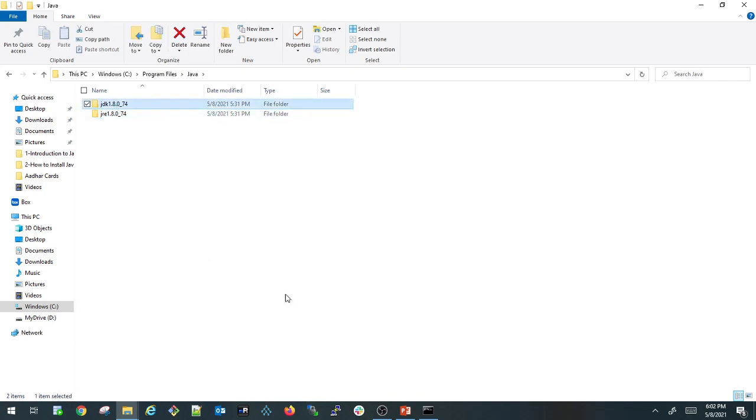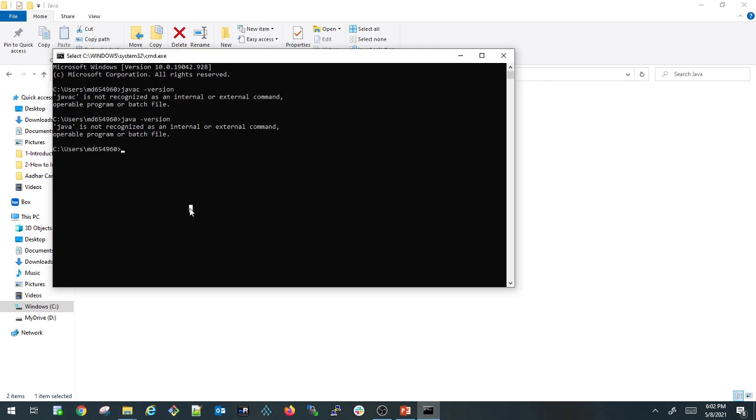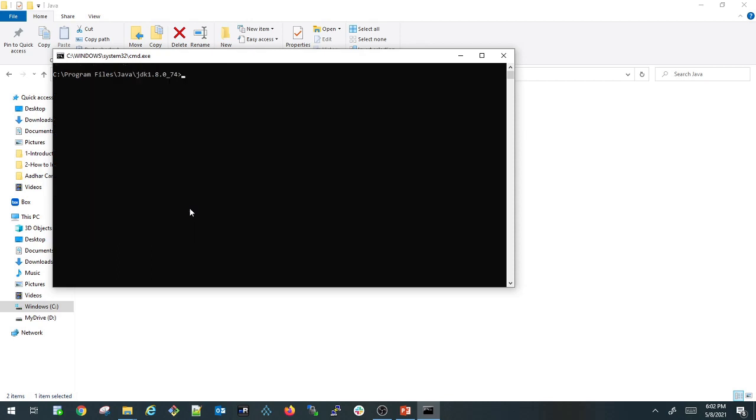Let us see what the current Java version is. I'm going to my Java folder, cd Program Files. Under that I have a Java folder. Under that I have a JDK folder. So let us see, cd bin.